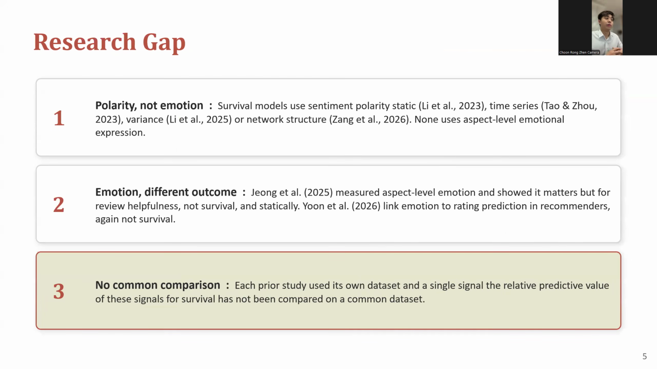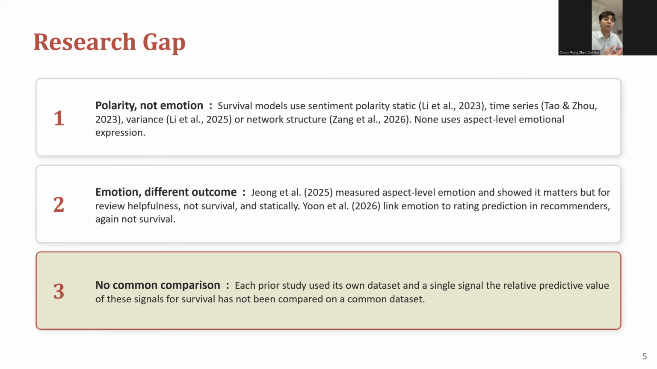So next we go to the research gap. Previously, we can see that the previous research focused on polarity but not emotions. The survival models used sentiment polarity statistics like Lee and his research partners, time series, variance, or network structures, but none of them used aspect level emotional expressions. The second group of studies use emotion, but they come up with different outcomes.